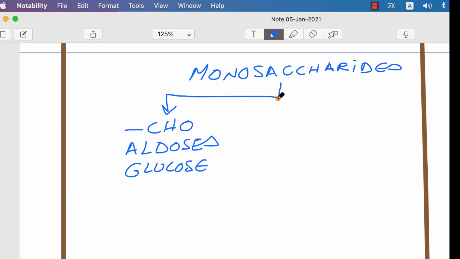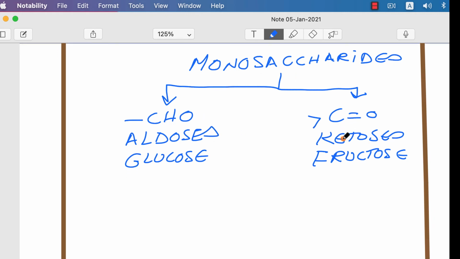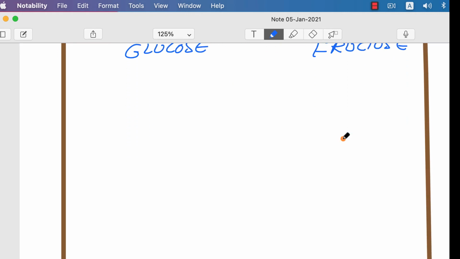If the monosaccharide contains a ketone group, we call it a ketose, based on this functional group. Fructose is a ketose. Remember, both sugars are hexose sugars containing 6 carbons. The only difference is that a different functional group is present. I think I am making it clear.